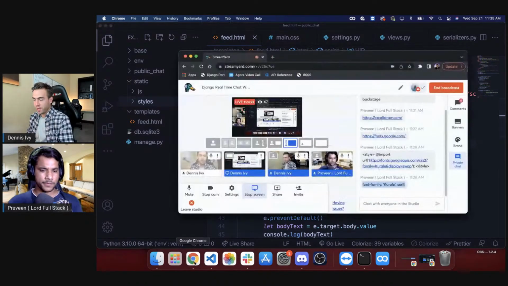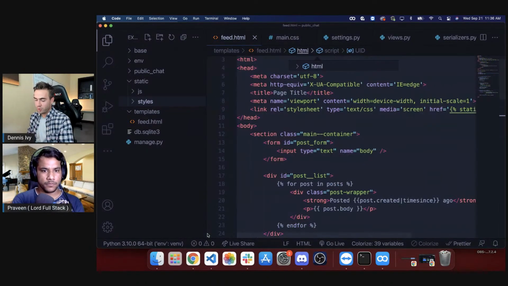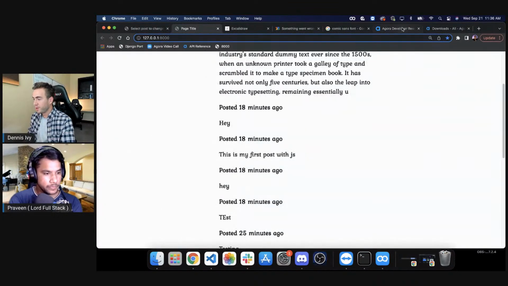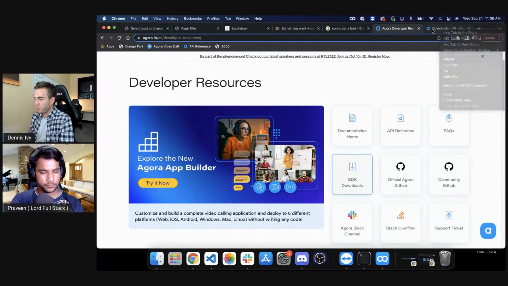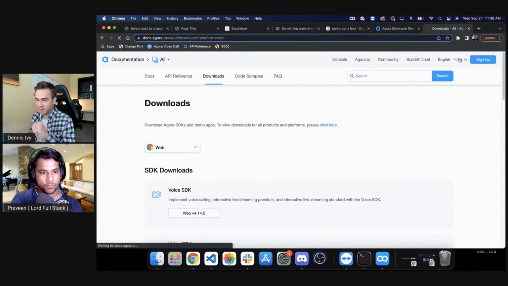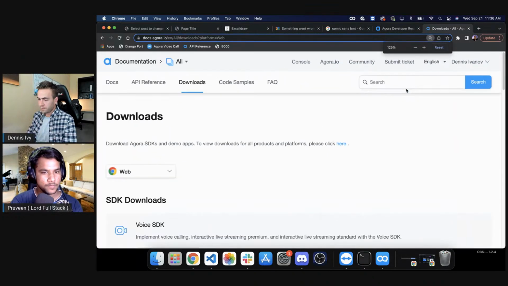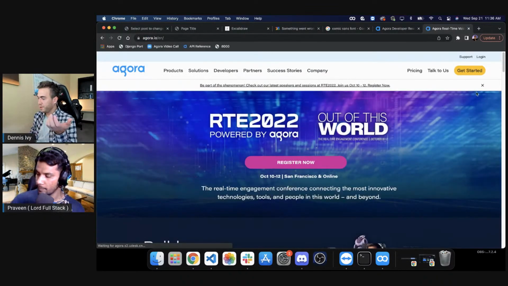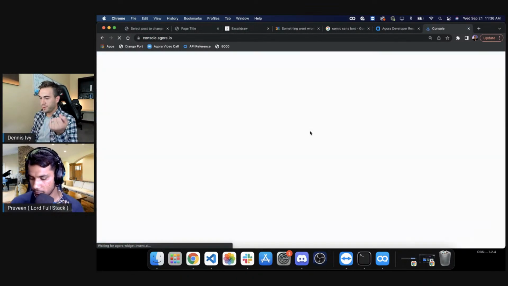So in order to get our app ID, we're going to go to the dashboard here. And there are going to be some credentials that are going to be private to me, but I will just delete them almost immediately. So that way my account can't be messed with here. But once you're in your Agora console, you'll want to log in. Let's just go back to the Agora website. So Agora.io, log in here.